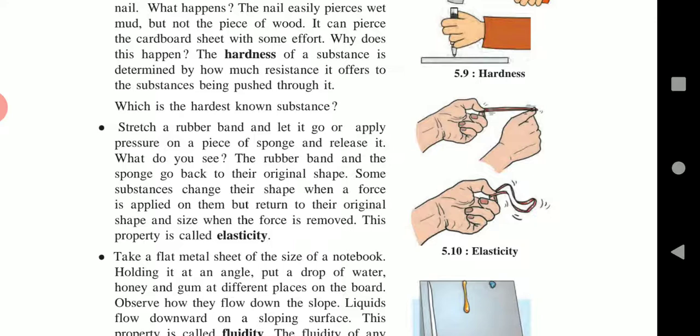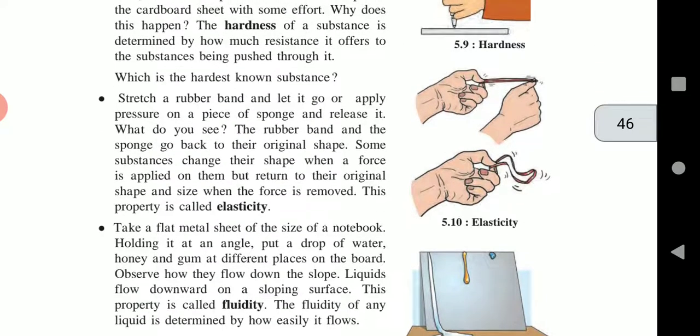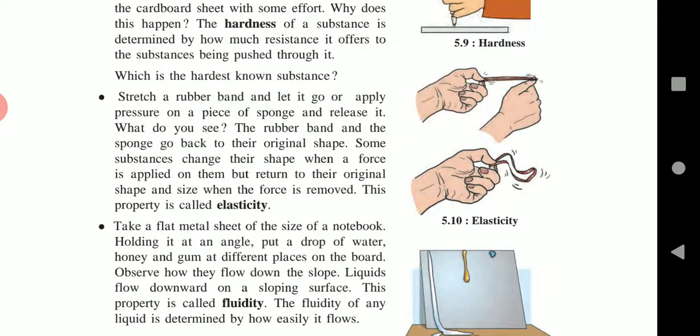Okay, then tell me, which is the hardest known substance? Diamond is the hardest naturally occurring substance found on earth, but it is not the hardest substance because some man-made substances are harder than the diamond.